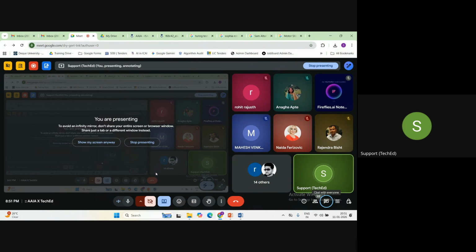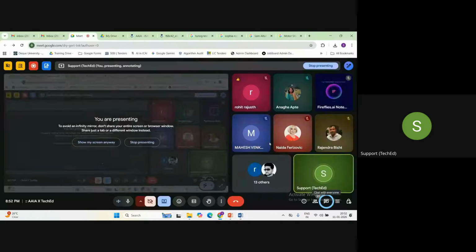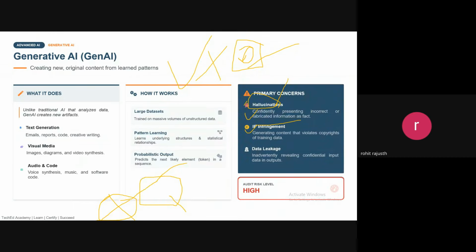Do you know, guys, why there are so many open cases and lawsuits filed against OpenAI? Okay, I'll tell you. Rohit, do you know why there are so many lawsuits against this company with respect to IP infringement?